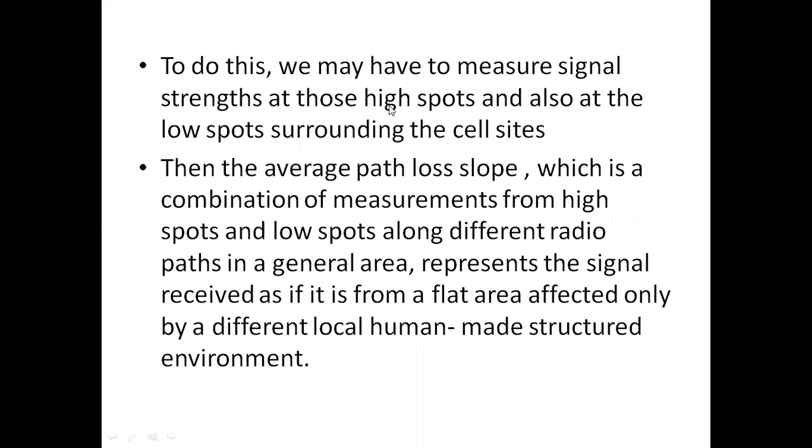We take the average values of those high spots and low spots, and that average path loss slope represents the signal received by the human-made structures only, considering it a flat area.